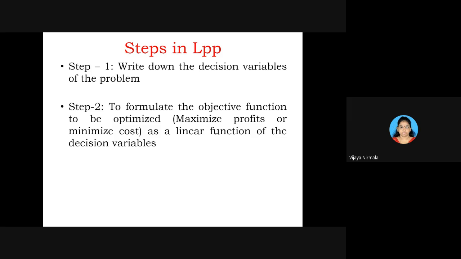That is, whether it is maximization of profits or minimization of costs, that you need to mention. First, you have to write the decision variables and the objective function.